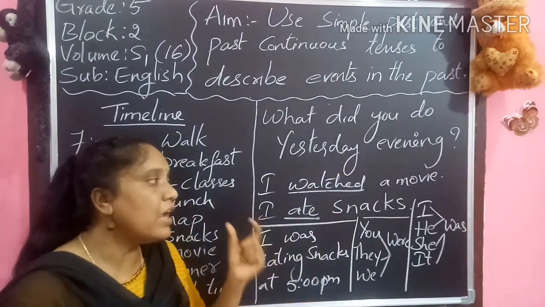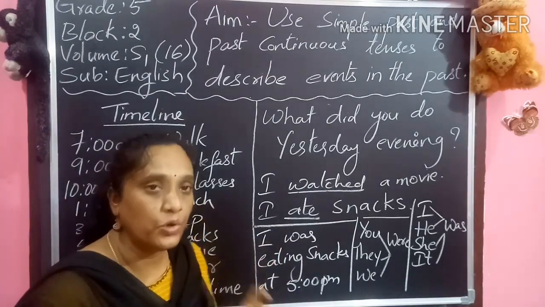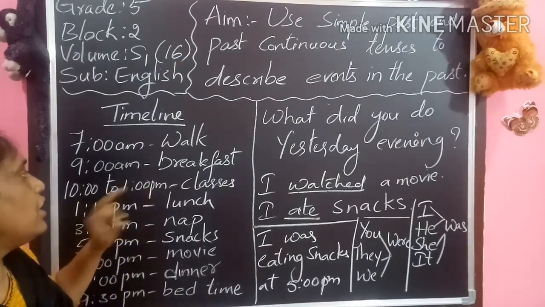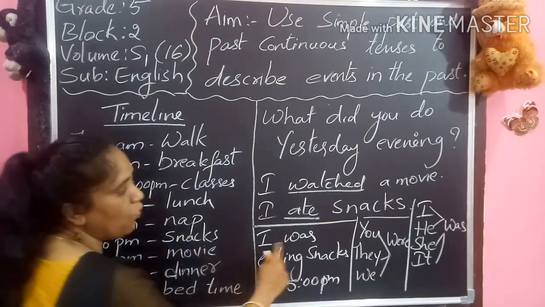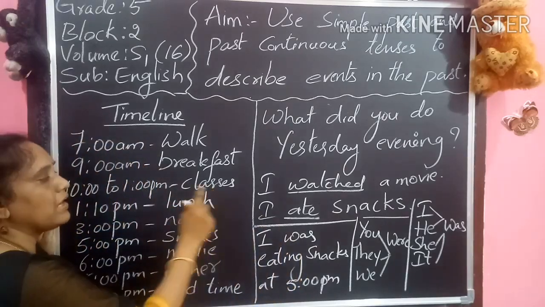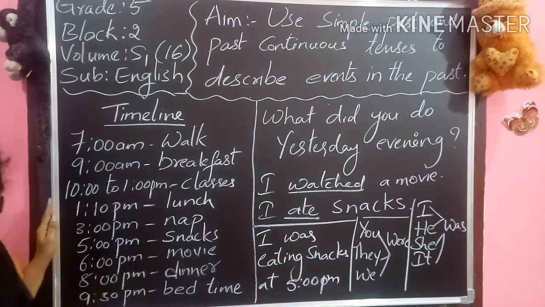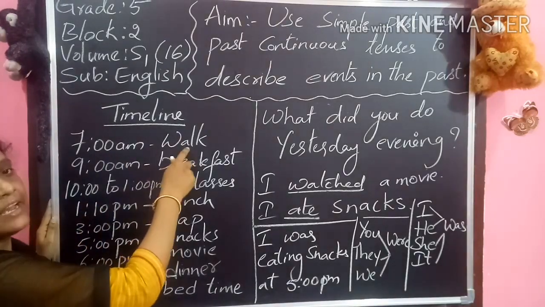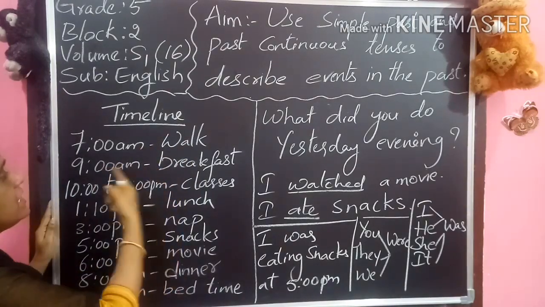Now here we are asking them at a particular timing. What were you doing at 10 to 1 a.m.? So I was listening. So I starts with was. I follows with was. I was listening to classes at 10 to 1 p.m. I was walking at 7 a.m. I was eating my breakfast at 9 a.m.